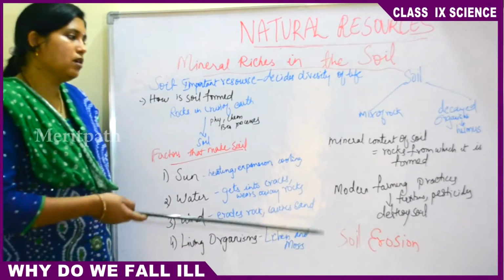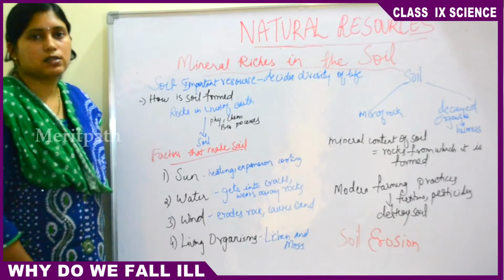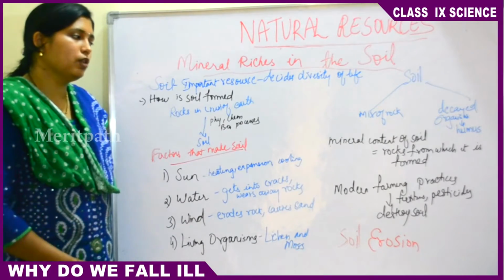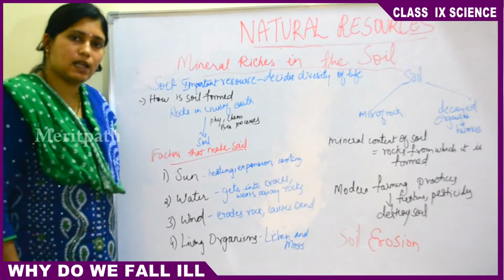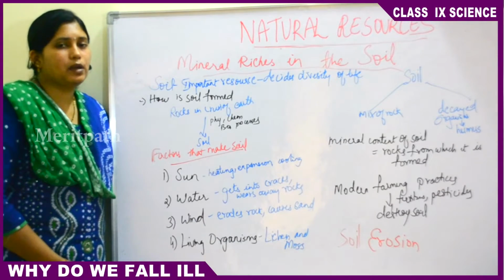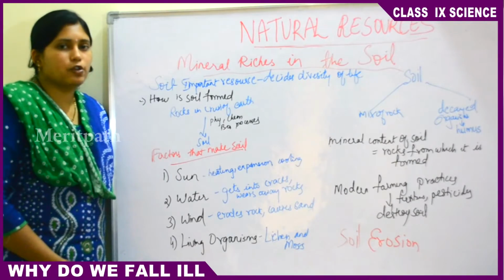So nowadays modern day farming practices include spraying of pesticides, chemicals, etc. Then what happens? Due to the spraying of these fertilizers and pesticides, the soil will get destroyed. The mineral and the nutrient content of the soil will decrease, thereby leading to the pollution of the soil.